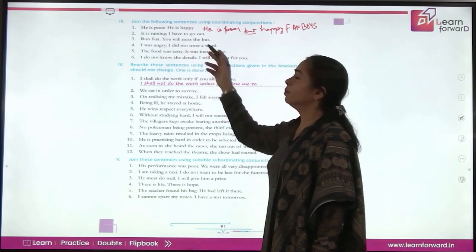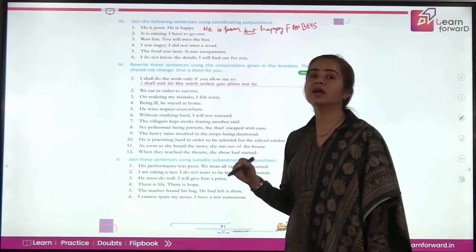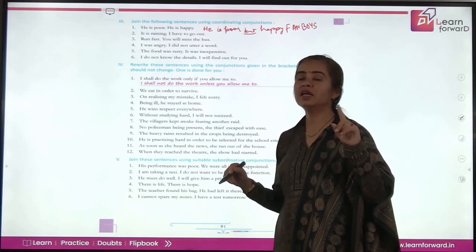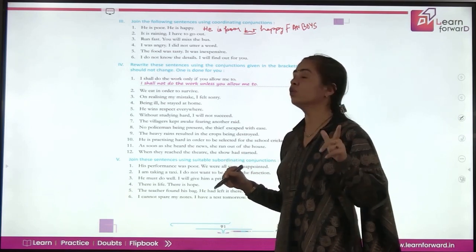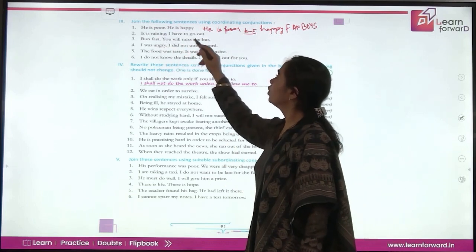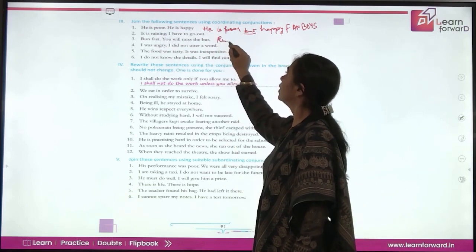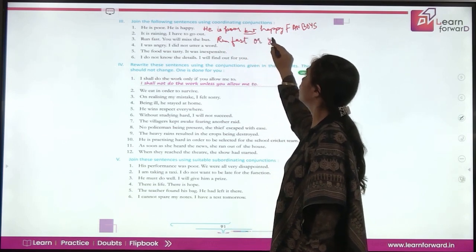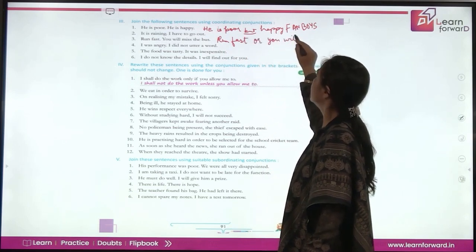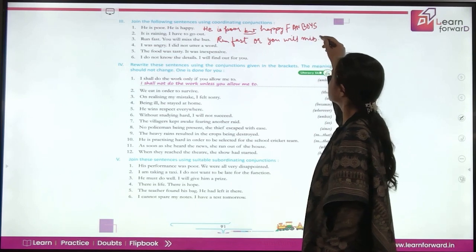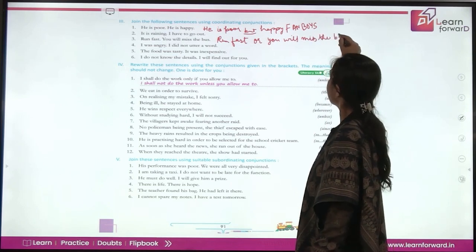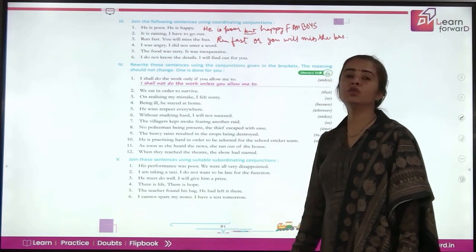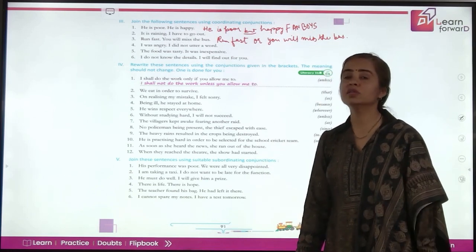Run fast, you will miss the bus. What do you see here? Again, there is one thing to happen for sure. What is it? Either you should run fast or you will miss the bus. So what you will do? Run fast, it is choice, or you will miss the bus. So similarly, you'll just find out, reason out which conjunction and why you are using it, and then